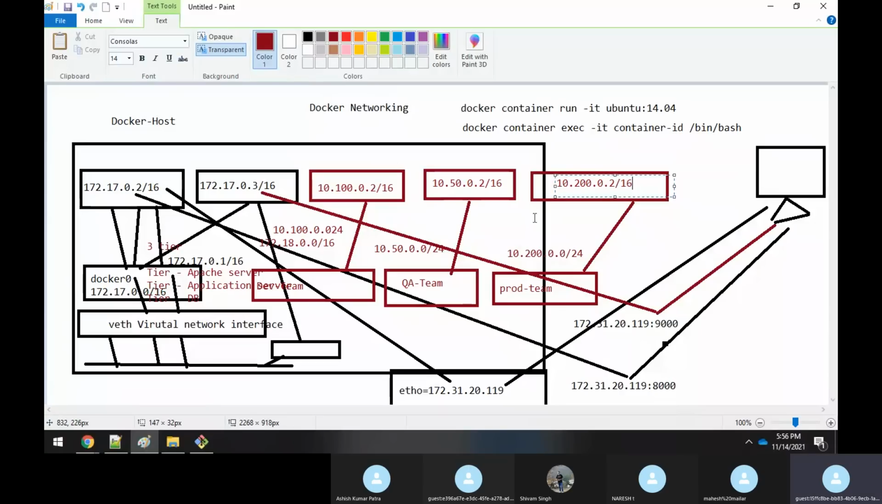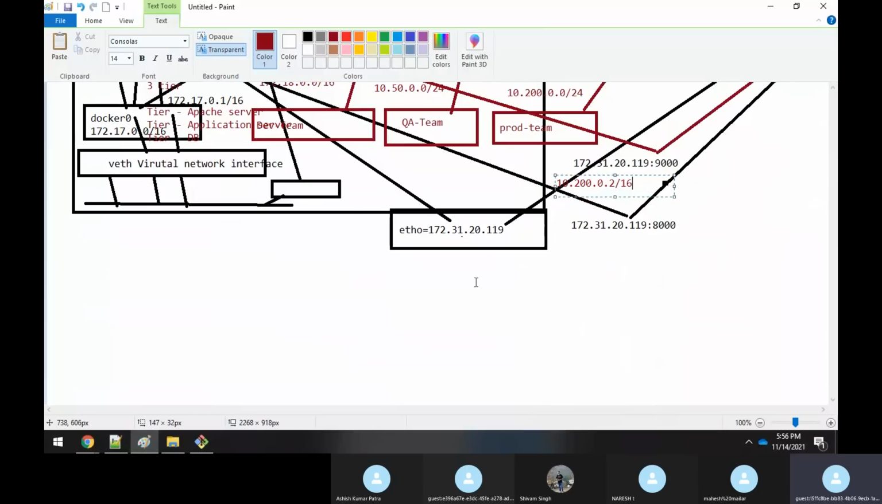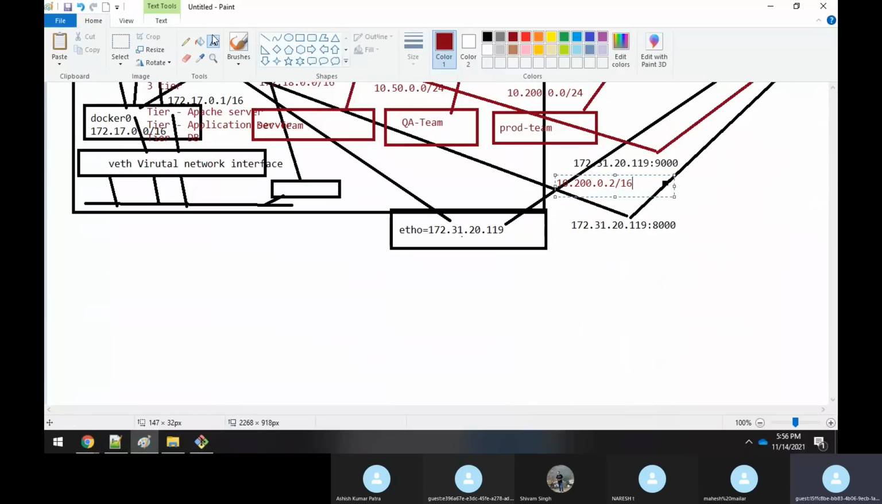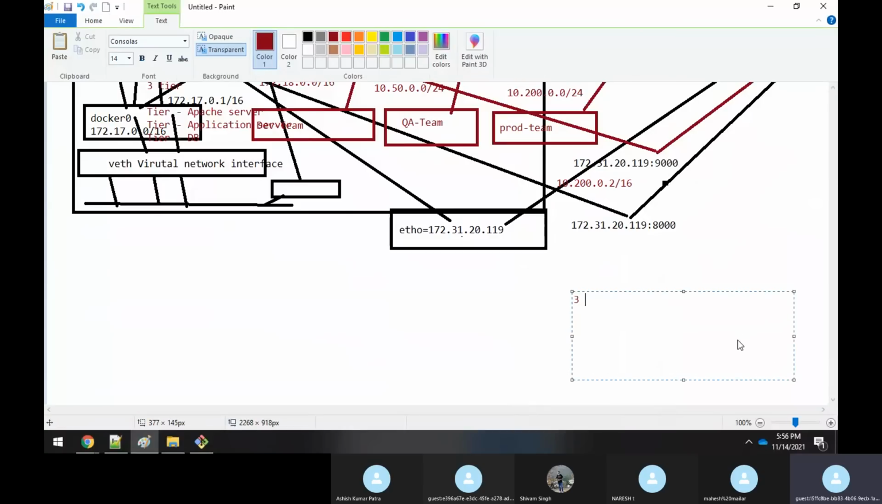Now the question comes: okay, fine, I have this container 10.100.0.2, and I want to communicate with 10.50.0.2. If you ping it, it will not ping, correct? Because they are in different subnets. But even though they are in different subnets, I want to communicate. So how to do the communication? Basically there are three or four methods, three or four ways of communicating.